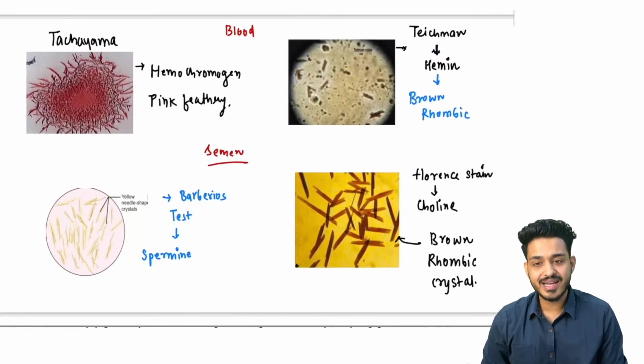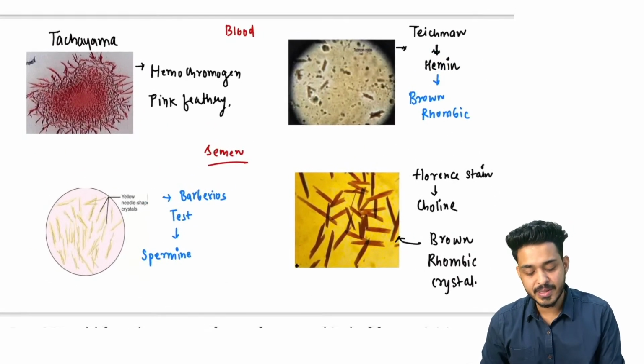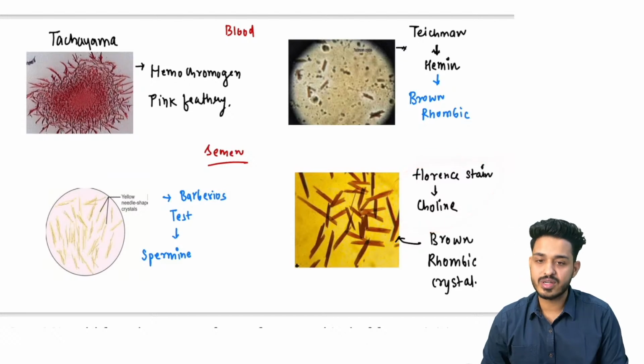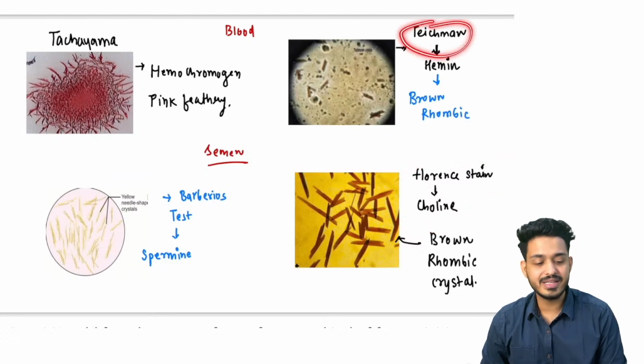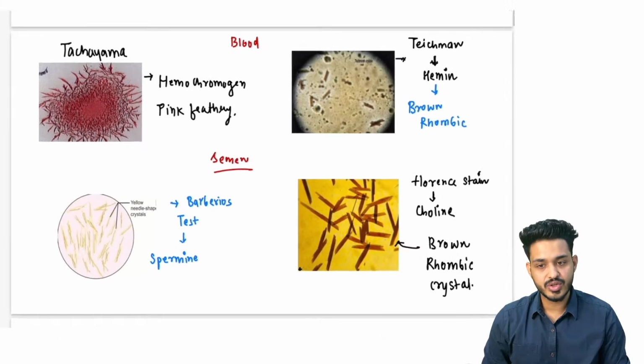One is your semen analysis, one is your blood analysis. Semen में कहाँ मिलेगा? That is going to be Florence for the choline, right? And Takayama, that is going to be for the spermine.